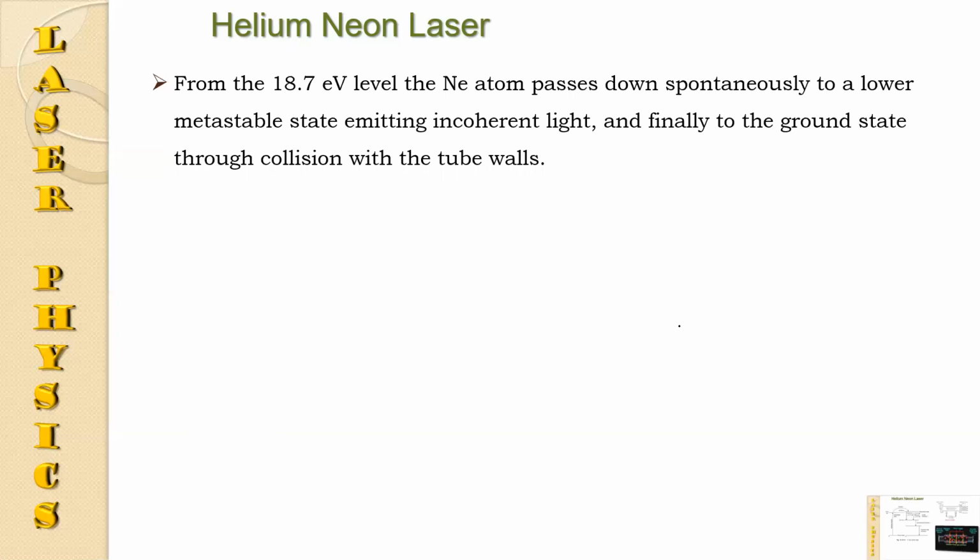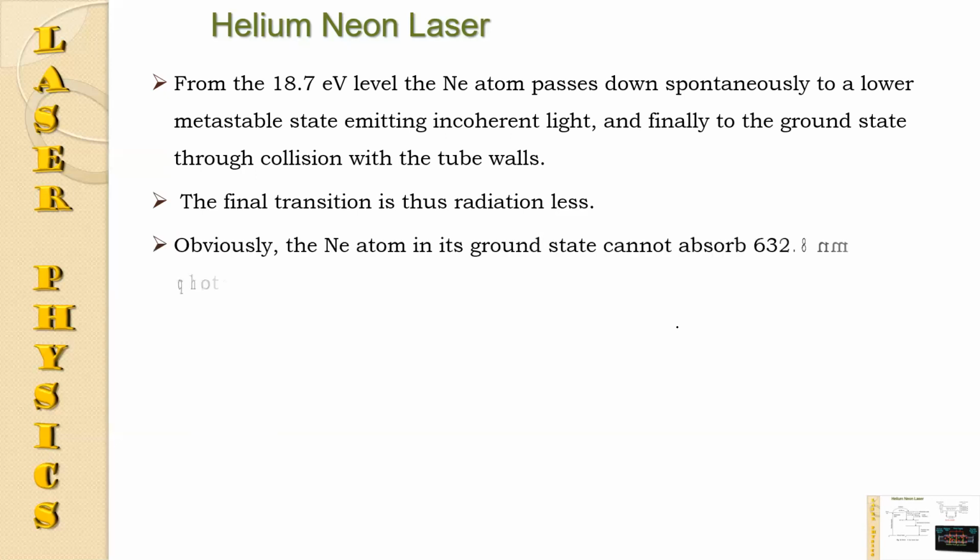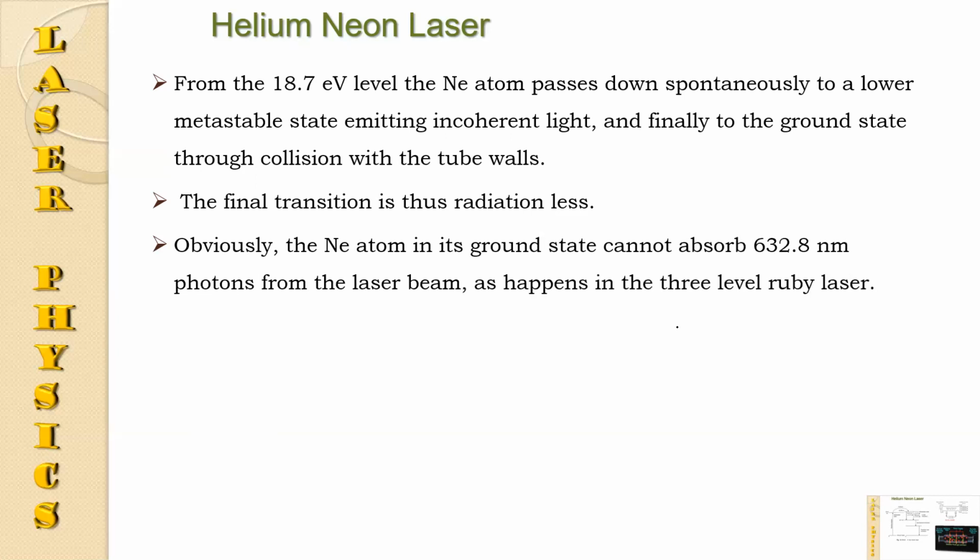It is achieved by collision with the tube walls. The final transition is thus radiationless. Obviously, the neon atom in the ground state cannot absorb the 632.8 nanometer photon from the laser beam, as happened in the 3-level ruby laser.